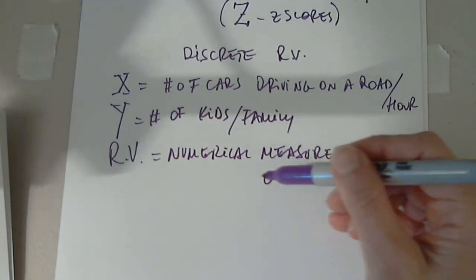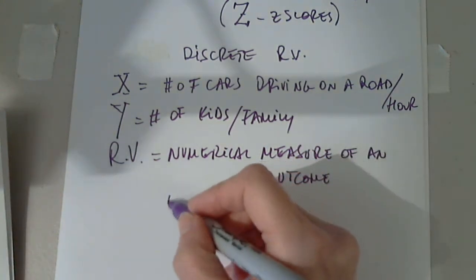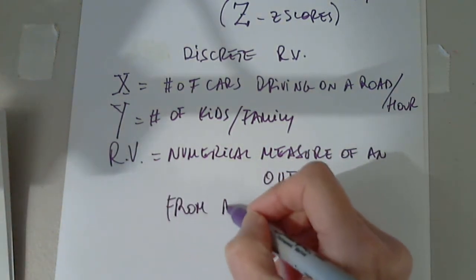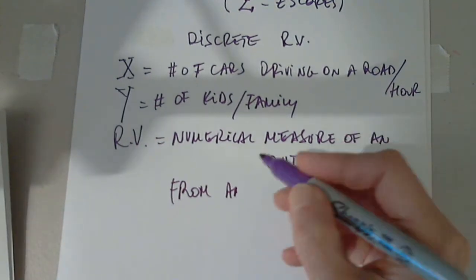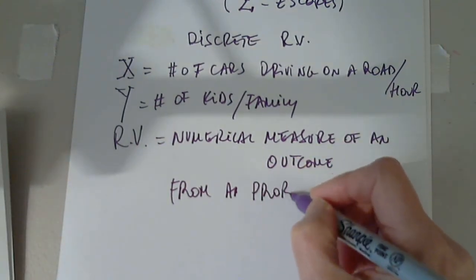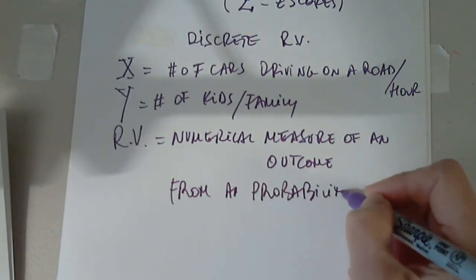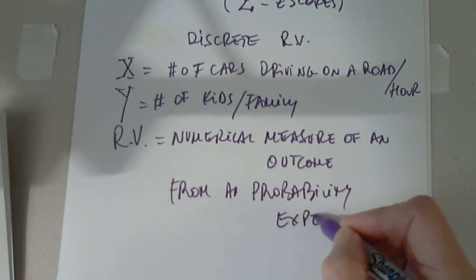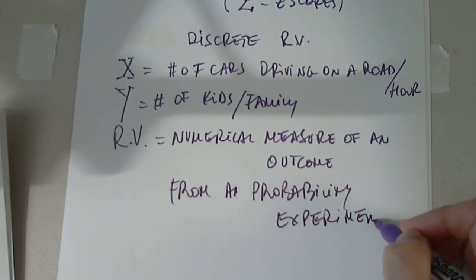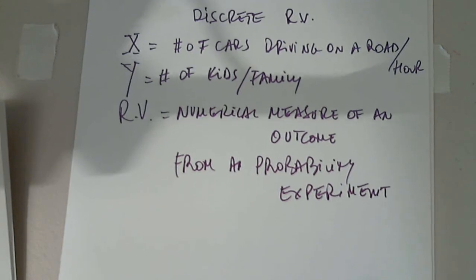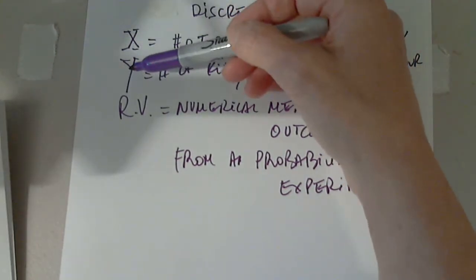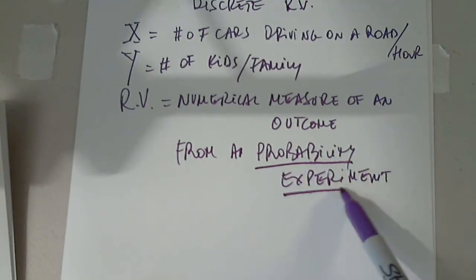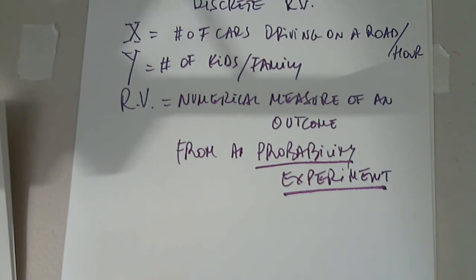Normally, they appear from a probability experiment, because they all come with probabilities. So every random variable comes with probabilities. We will be able to determine the probability of an outcome in a minute.